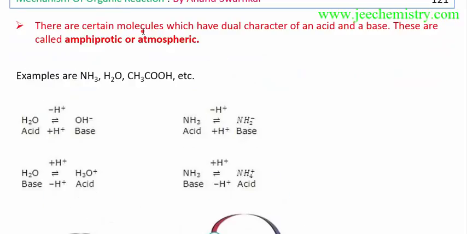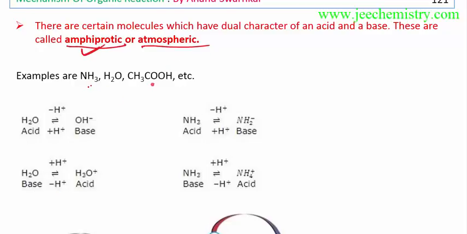So, some examples. There are some substances which act as both acid and base. In some situations they accept H plus, in some situations they donate H plus. So this substance acts as both an acid and a base. Certain molecules which have dual characteristics of acid and base are called amphoteric or amphiprotic compounds. The term amphiprotic is used most of the time.